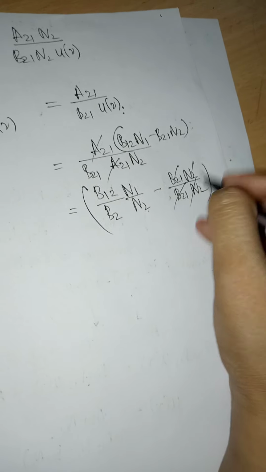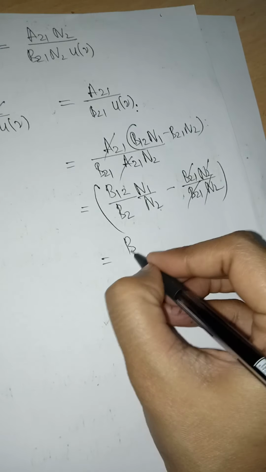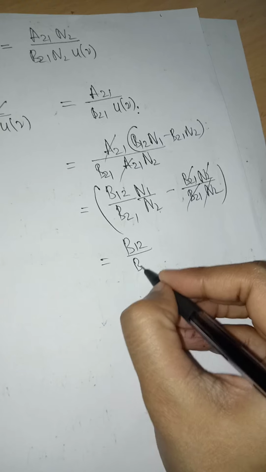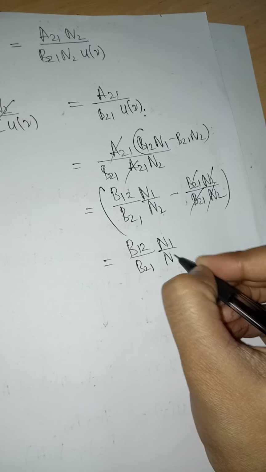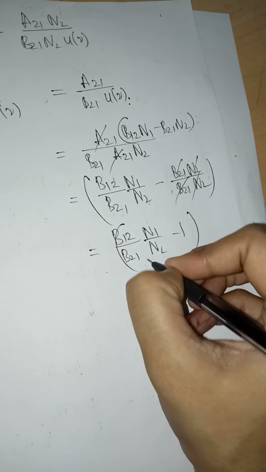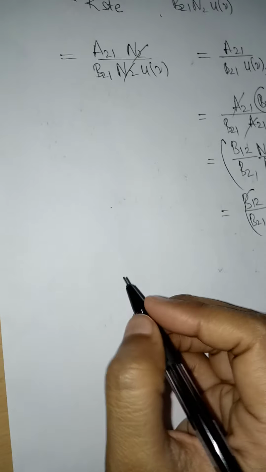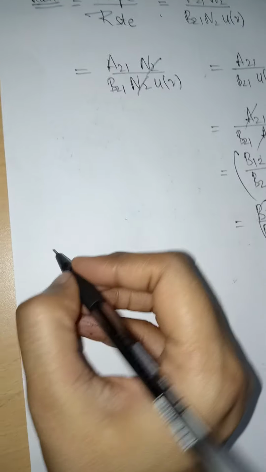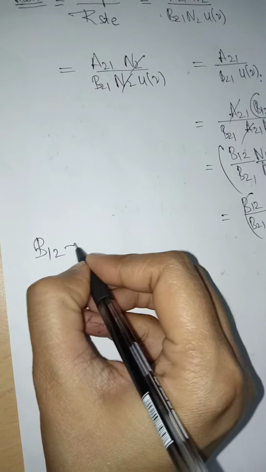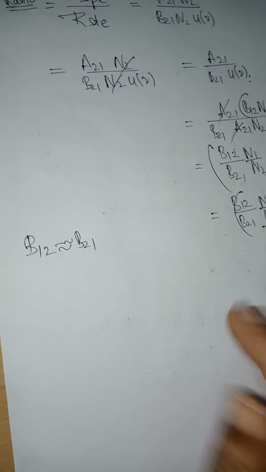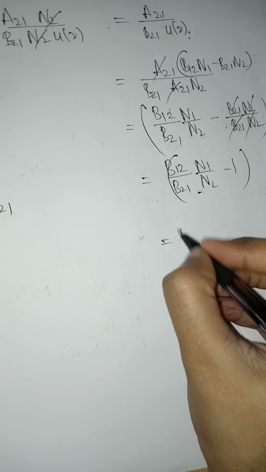So this means 1. Now we will put a little assumption. What is the assumption? The assumption is that B12 is nearly equal to B21. Therefore this becomes,